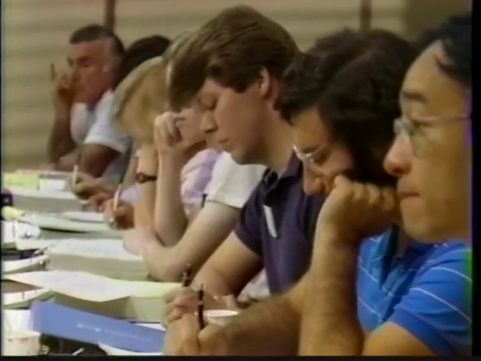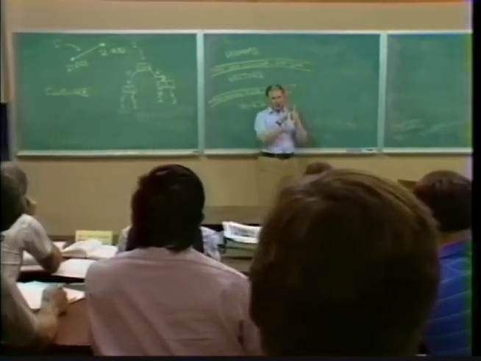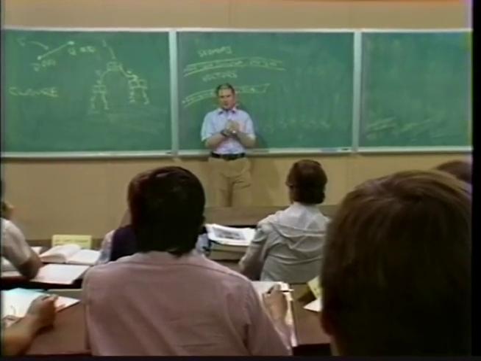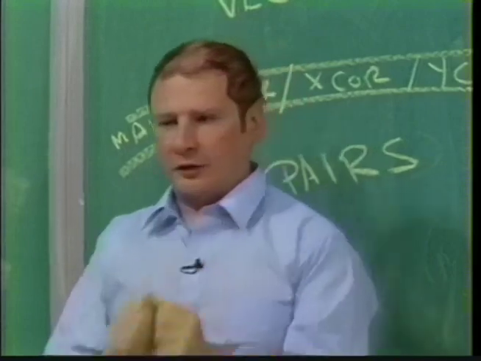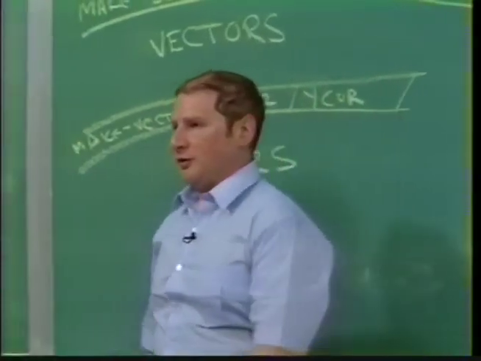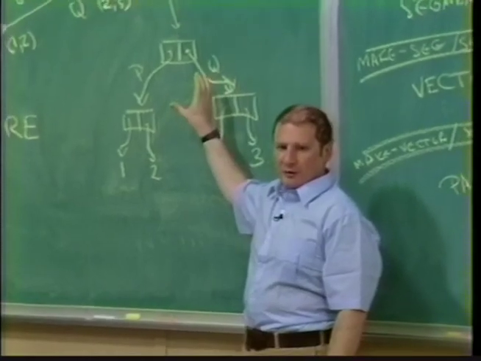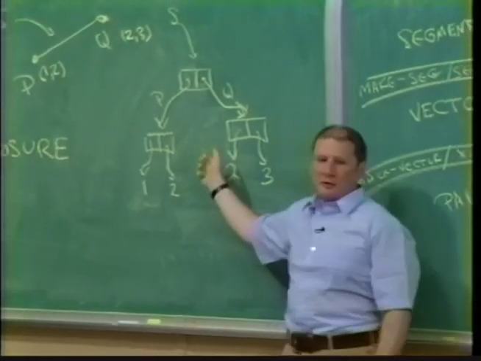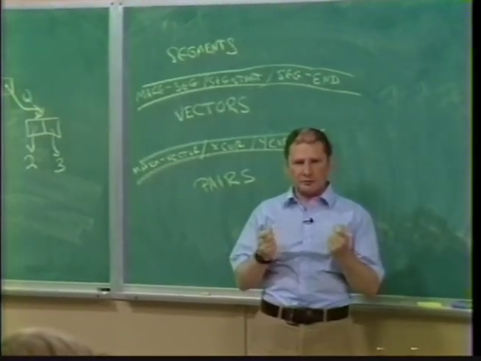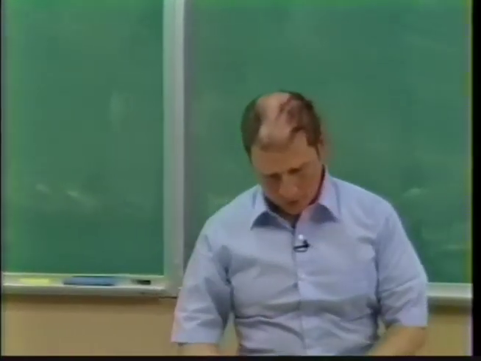So for instance, making arrays in a language like Fortran is not a closed means of combination, because I can make an array of numbers, but I can't make an array of arrays. And one of your tests of quality for a means of combination that someone shows you is, gee, are the things you make closed under that means of combination? Pairs would not be nearly so interesting if all I could do was make a pair of numbers. I couldn't build very much structure at all. Okay, well, we'll come back to that. I just wanted to mention it now. You'll hear a lot about closure later on.